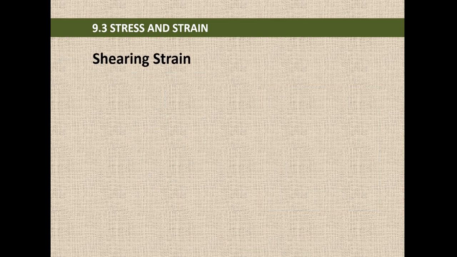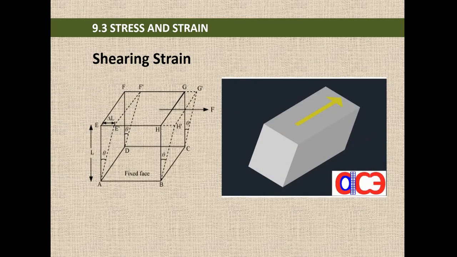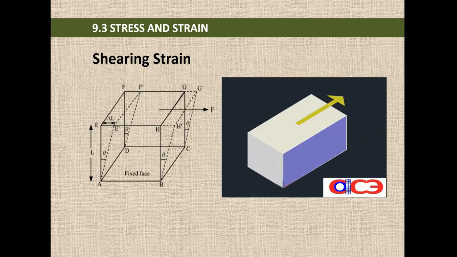Next one is shearing strain. This arises, as I told you, when a force is acting parallel to the surface. How far the upper surface is displaced, that angle is known as shearing strain. So shearing strain is equal to theta, and for small angles, as we already discussed, angle is equal to arc length divided by radius. For small angles, sin theta is approximately equal to theta.